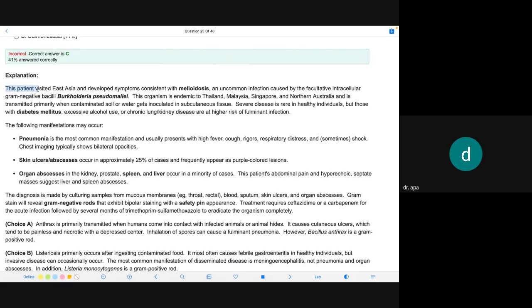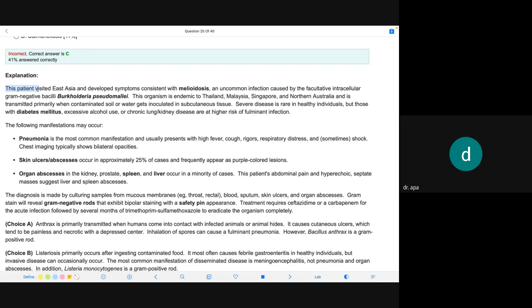The following manifestations may occur. Pneumonia is the most common manifestation and usually presents with high fever, cough, rigor, respiratory distress, and sometimes shock. Chest imaging typically shows bilateral opacities. Skin ulcer or abscess occurs in approximately 25% of cases and frequently appears as a purple lesion. Organ abscess in the kidney, prostate, spleen, or liver occurs in a minority of cases. This patient's abdominal pain and hyperechoic septate masses suggest liver and spleen abscess.